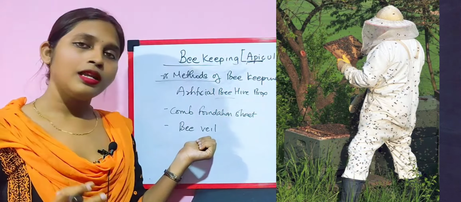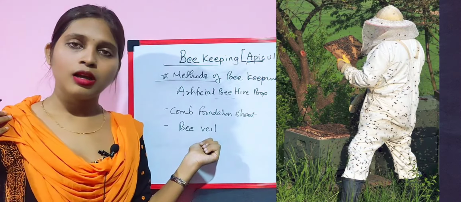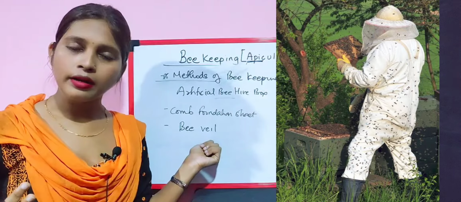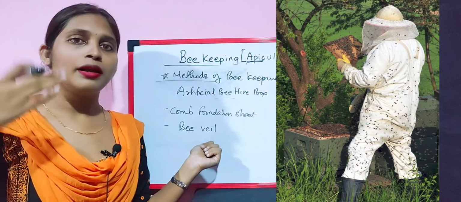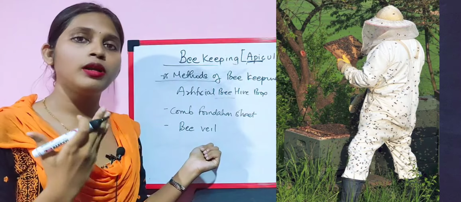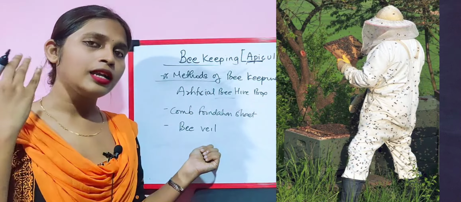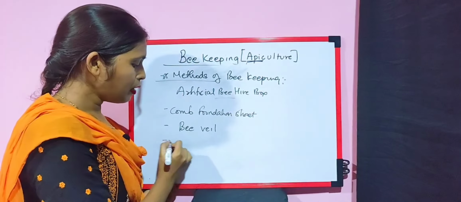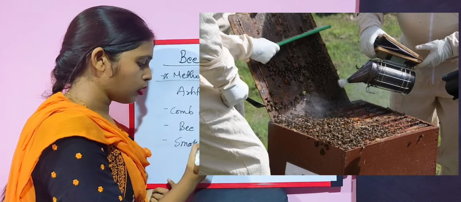So this bee veil is basically a mask wherein your face, your head, your neck, everything is protected, and it has a net so that you can see exactly what you are doing. That bee veil is tucked inside your coat. After the bee veil, one needs to have a smoker.